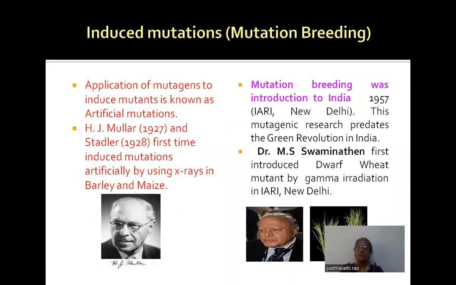Normally, a wheat plant requires 3 months for grain production. But in this variety, we can get the grains within 1.5 months. This is the more superior variety. This was first produced by Dr. M. S. Swaminathan at IARI, New Delhi.